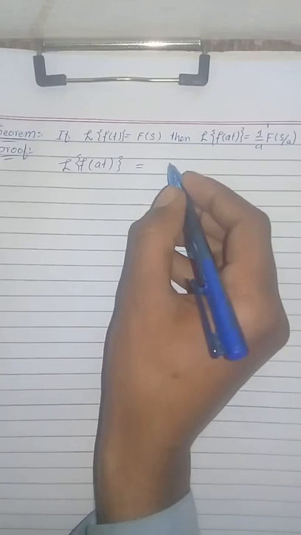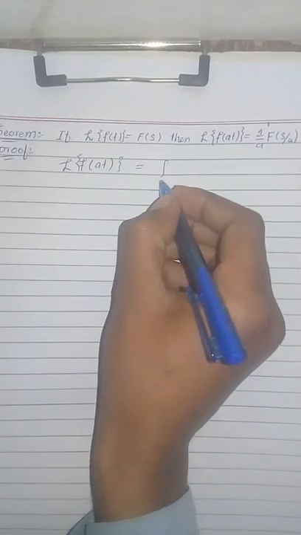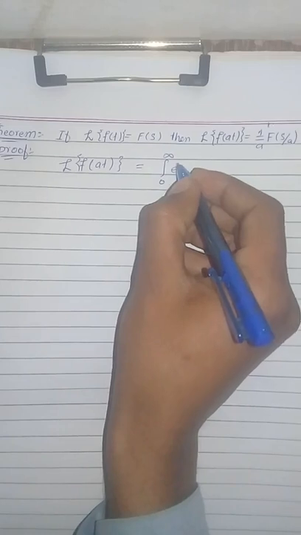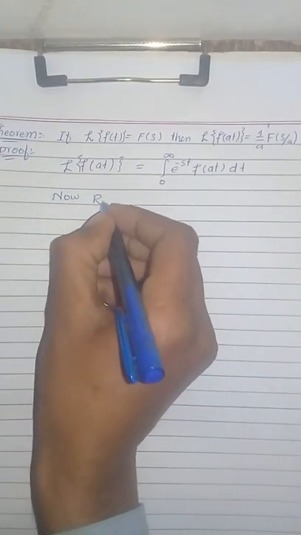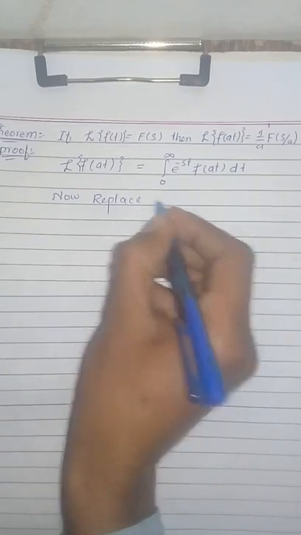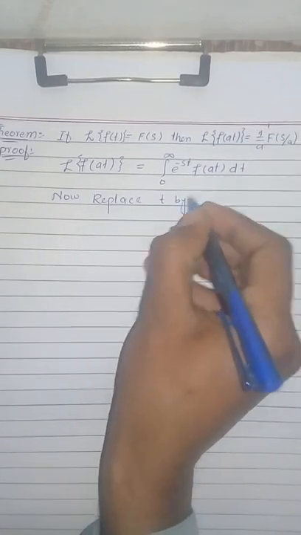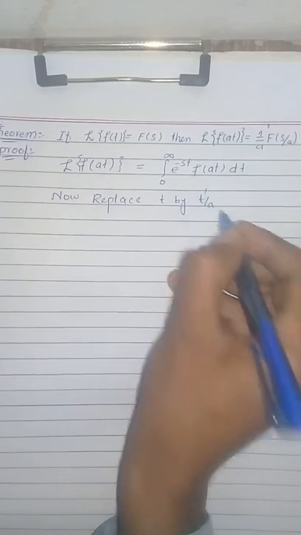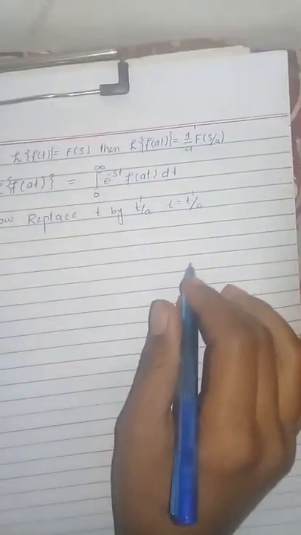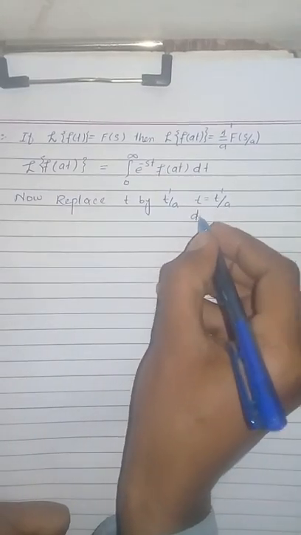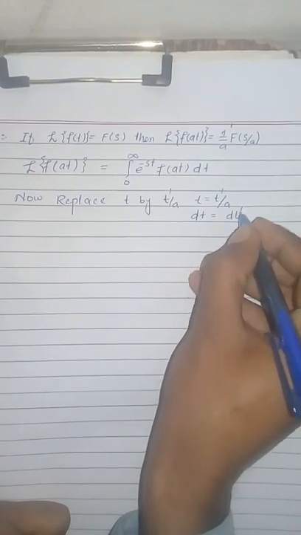Laplace transform of f of at will be equal to integration from 0 to infinity e power minus st into f of at dt. Now replace t by t dash of a, so t will be equal to t dash divided by a. Now taking its derivative, dt will be equal to dt dash divided by a.